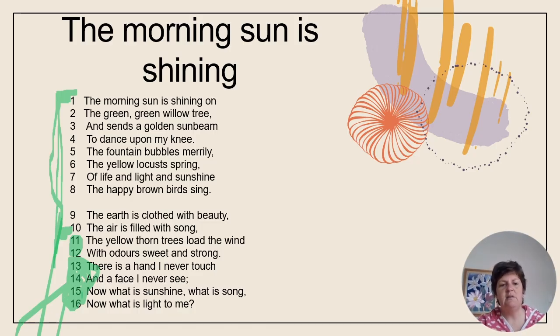Now let's have a look at some of the key words in the poem and the key figures of speech that can help us to really unpack this poem and answer questions about it fruitfully. Let's start by having a look at the title. Title can sometimes be part of structure because the title can either support or go against the main message in the poem. And if we look at the title of this poem, it contains the word morning. The morning sun is shining.